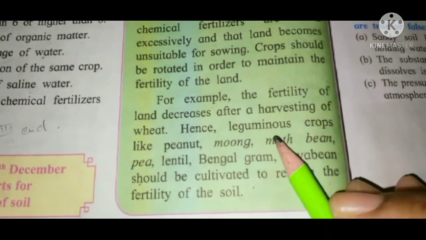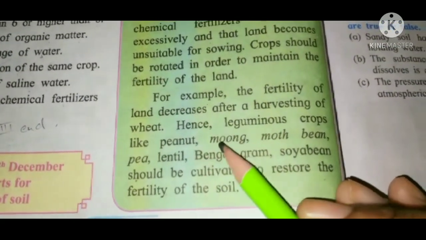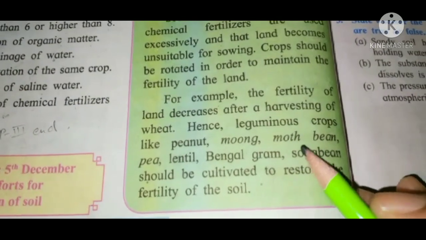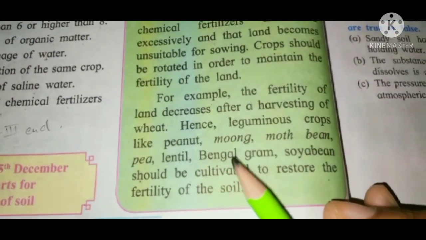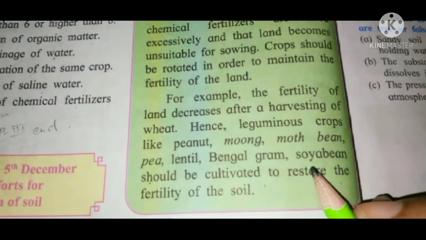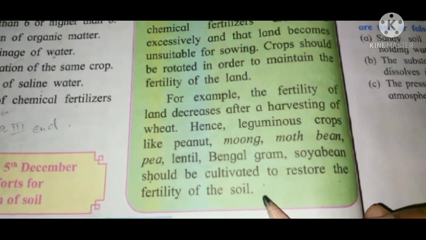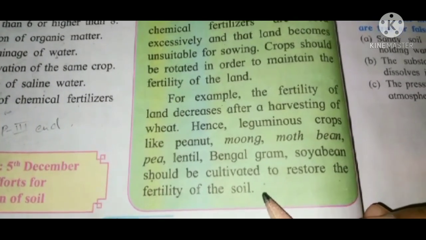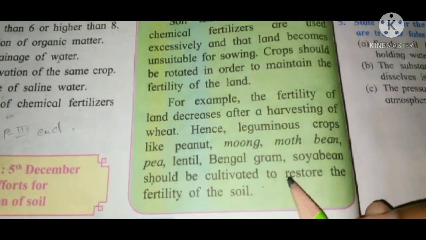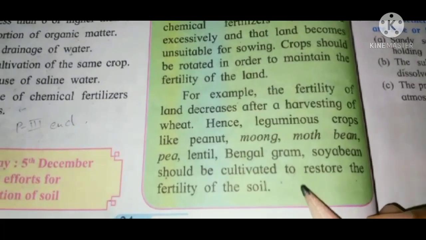Hence, leguminous crops like peanut, moong, moth bean, pea, lentil, Bengal gram, soya bean should be cultivated to restore the fertility of the soil.